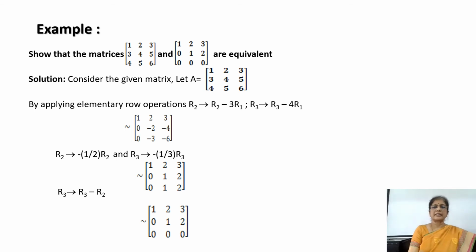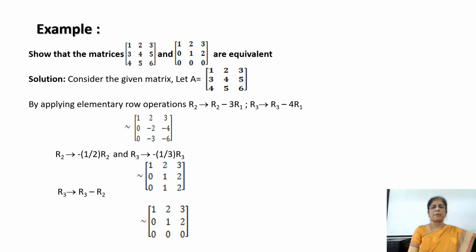Let us take an example to show the two matrices are equivalent. The question is, show that the matrices 1 2 3, 3 4 5, 4 5 6 and the matrix 1 2 3, 0 1 2, 0 0 0 are equivalent. Here we can look at the order of both the matrices. It is 3 cross 3. So now let us consider a matrix A. It is 1 2 3, 3 4 5, 4 5 6.